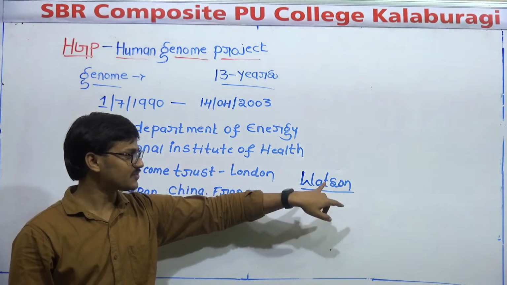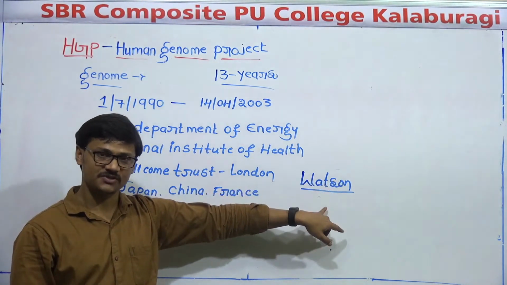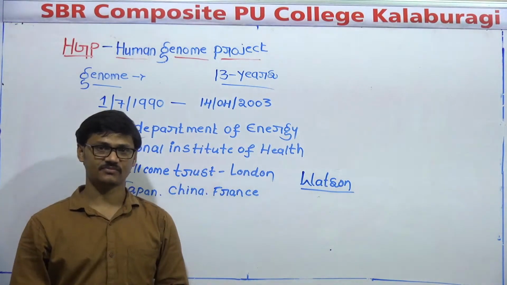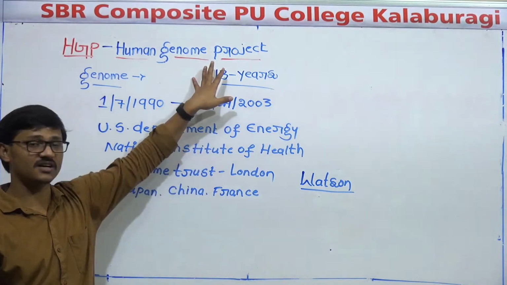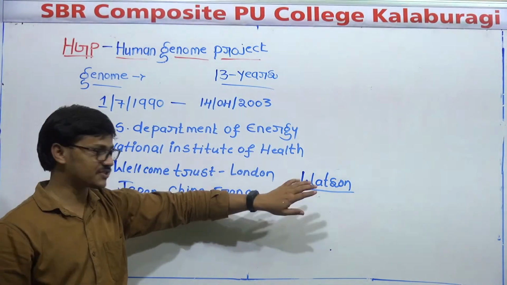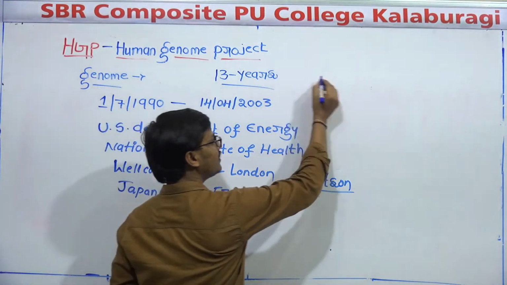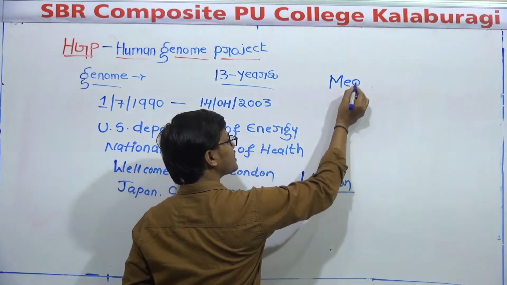This Watson was the first person who got his genome sequenced. Right? When the Human Genome Project was started, his DNA was completely sequenced. He was the first person. Watson.